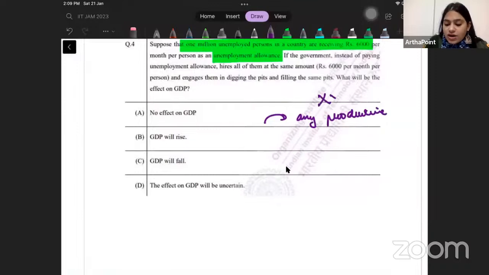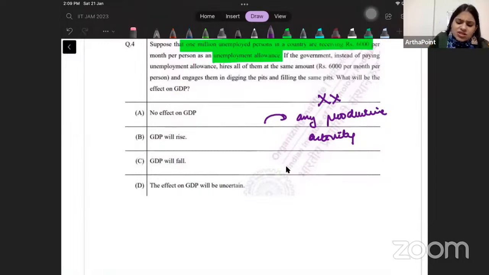So if it is not leading to productive activity, it is not supposed to be a part of GDP. Just for example, unemployment allowance. I am giving allowance to people who are unemployed. They are not involved in any productive activity.